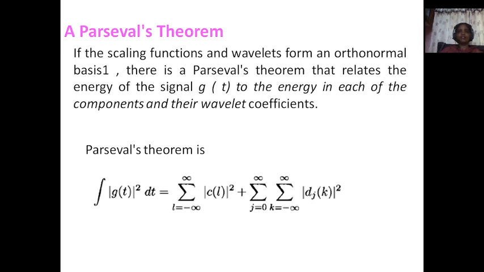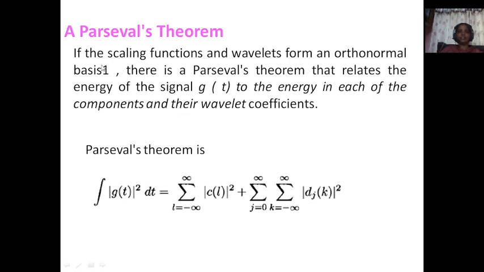Simple example, if you are working with a Fourier transform, the energy in the time domain will be equivalent to the energy in the frequency domain. That means the energy spanned among all samples will be equivalent to the energy spanned in the spectral components or spectral samples. Like that, here in wavelet transforms, we are going to transform the time domain signal to the wavelet